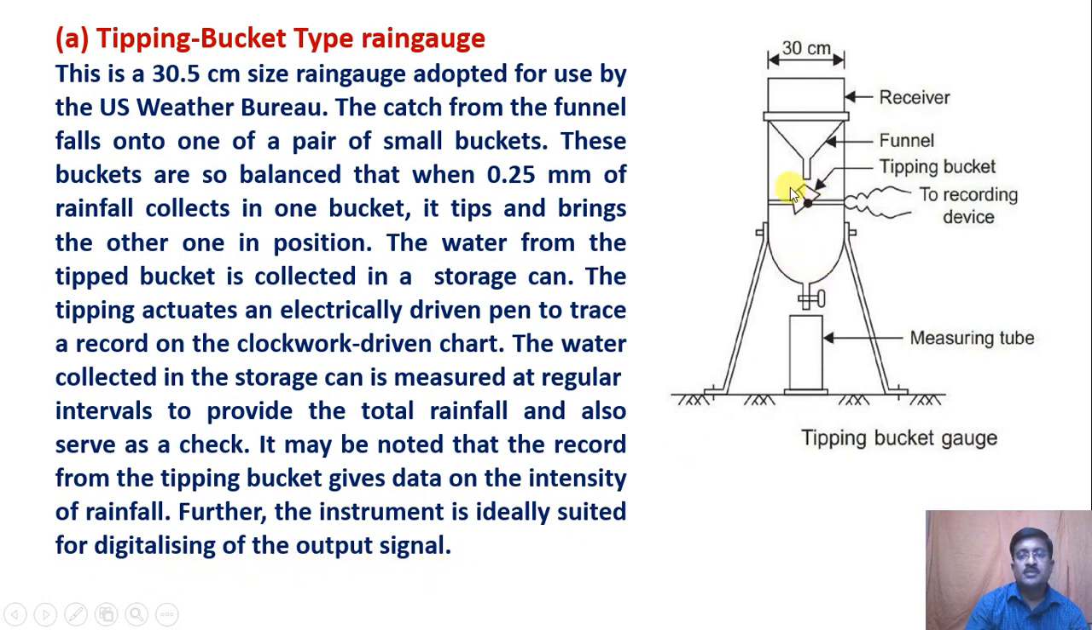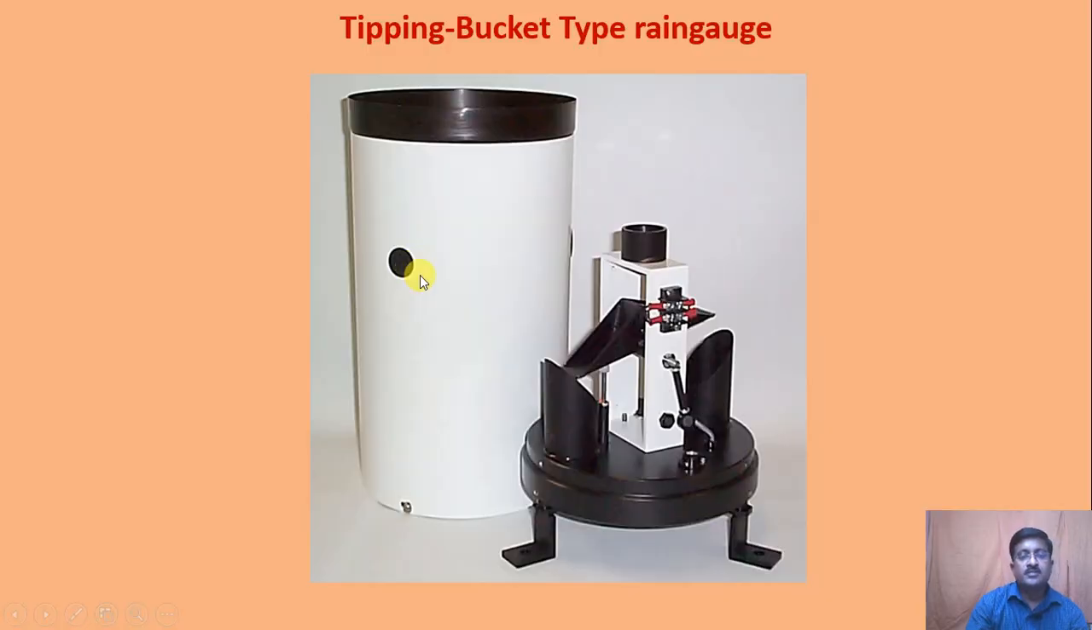You can see this tipping bucket is provided to a recording device. This is a tipping bucket which collects the water and tips down, and the water is collected in a measuring device here. You can see here the diameter is 30 centimeter. This is the receiver. This is a funnel. This is a pictorial view of that.